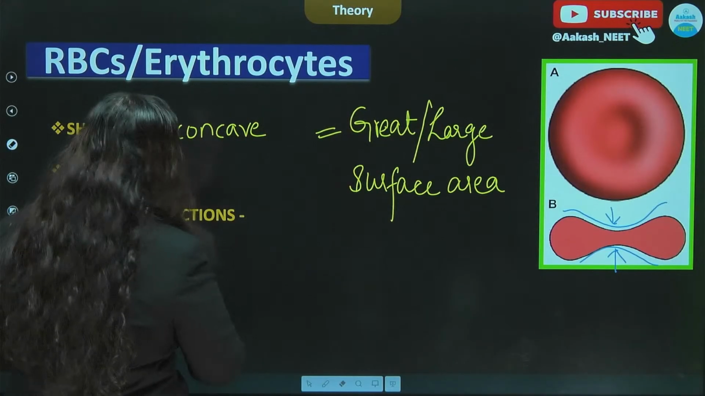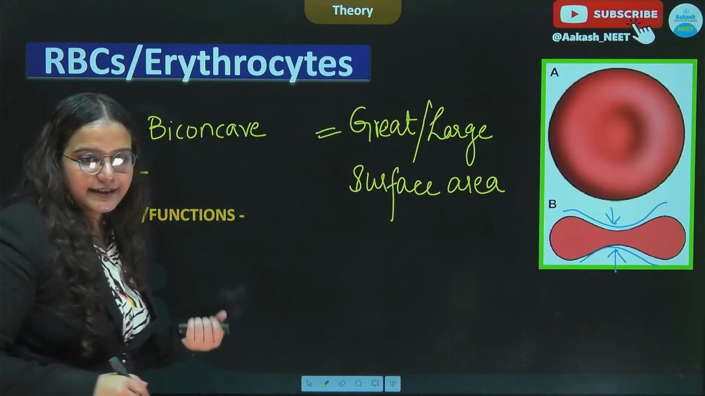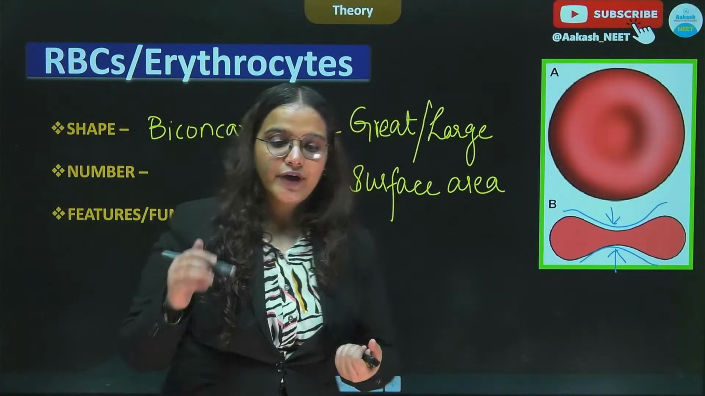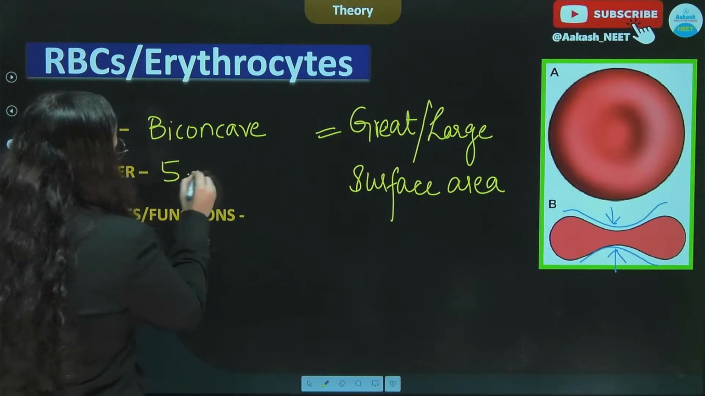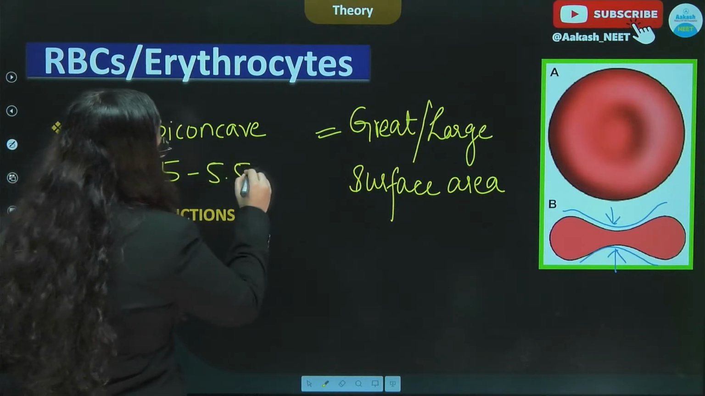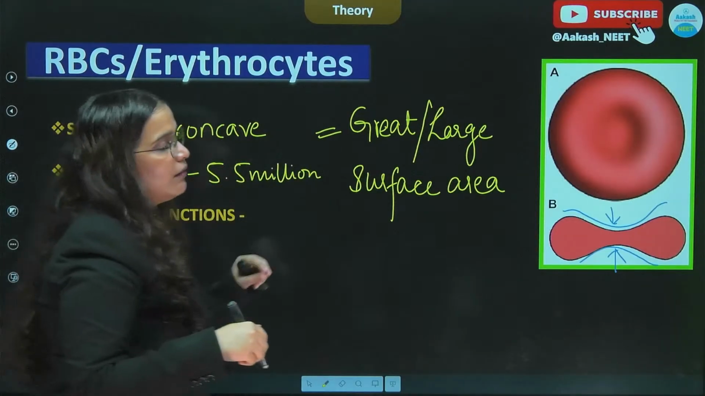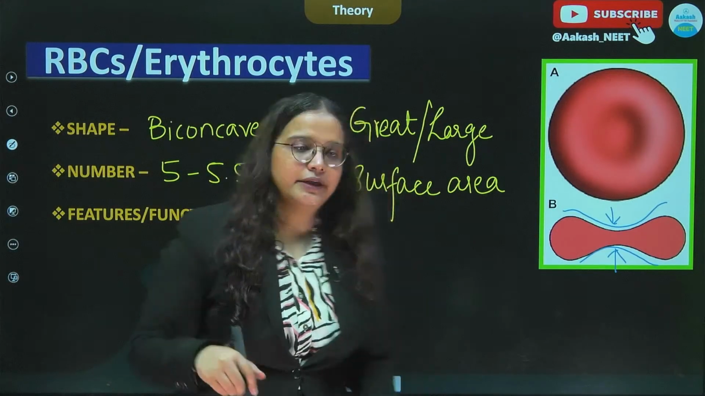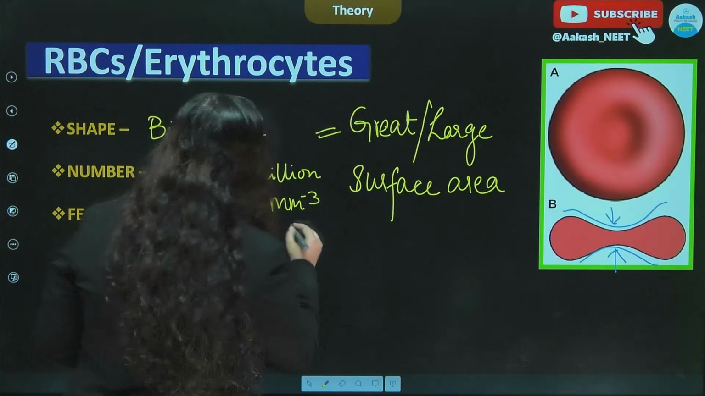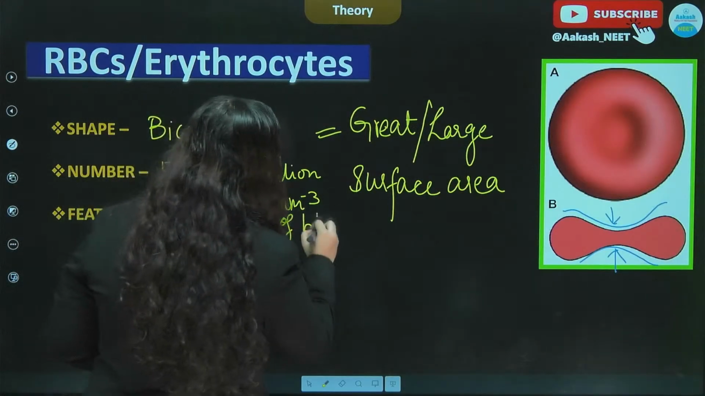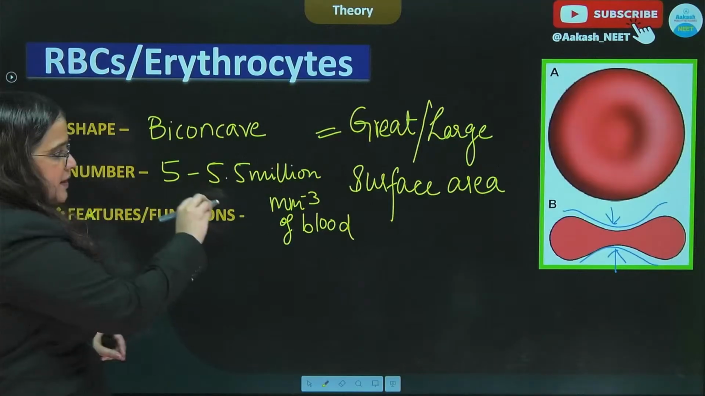Now we'll quickly see the number of the RBCs. I can see someone has answered. Sai Teja, you are absolutely correct. In a healthy person, the range is between 5 to 5.5 million per cubic millimeter of blood. All right. So it is important that we write it is per cubic millimeter of blood. So this is the average value of RBCs which are present in our body.